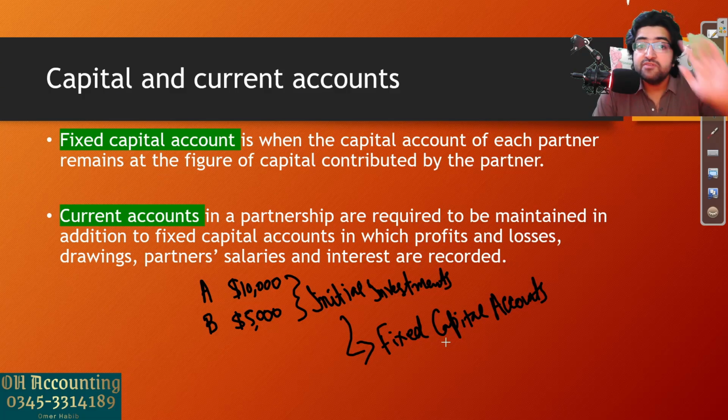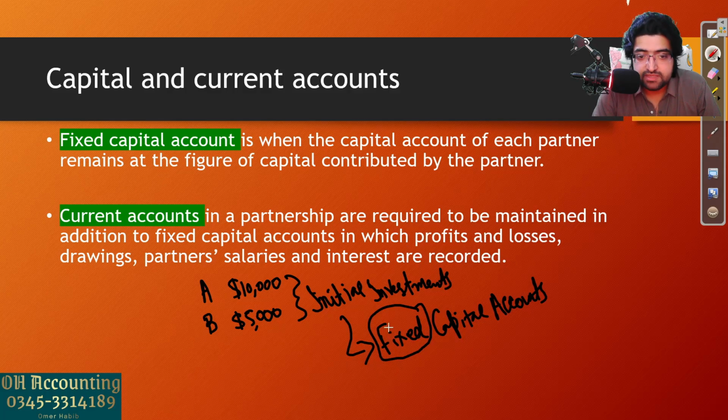This is the money they invested when the partnership was formed or when the business started. So this amount is never changing. That's why they are called fixed capital accounts. This is just a record of what they invested in the business when the business was formed. Simple. Okay, let's read this. Fixed capital amount is when the capital account of each partner remains at the figure of capital contributed by the partner. Simple. Okay, so very easy to understand.